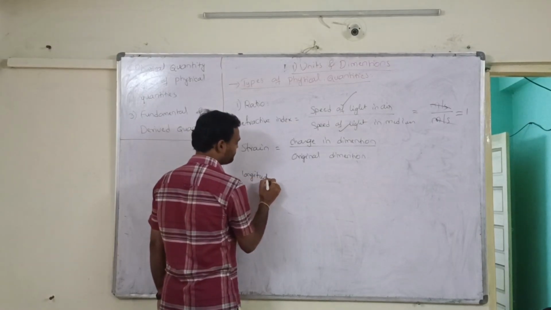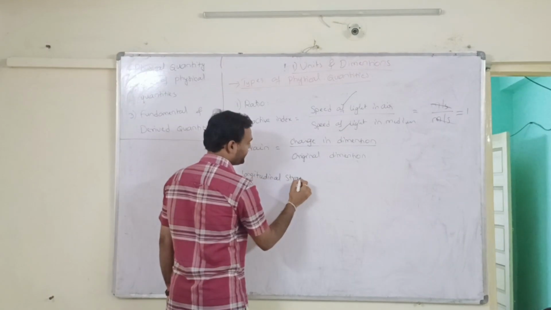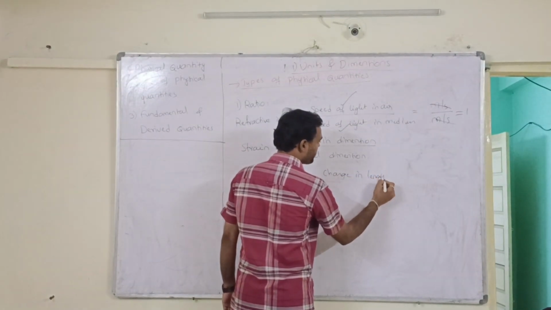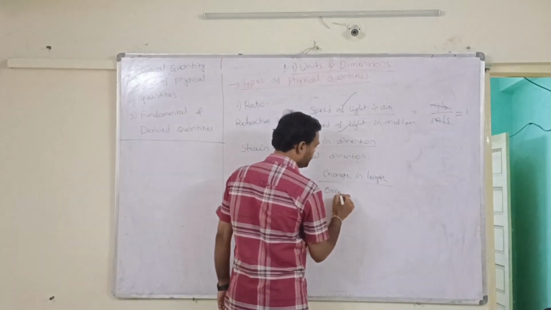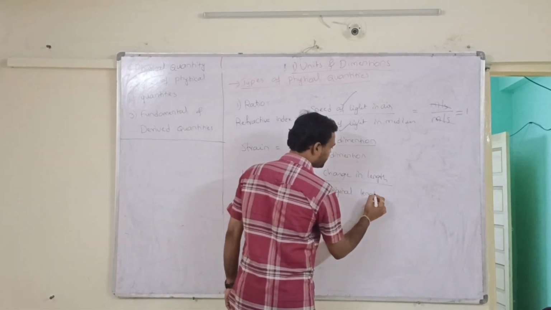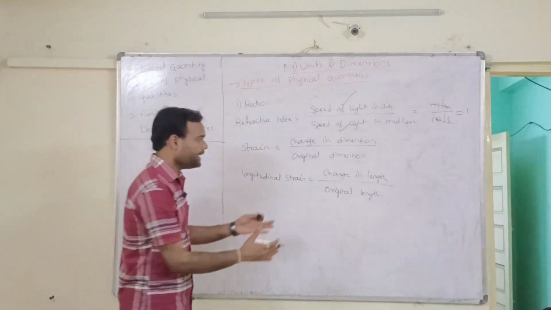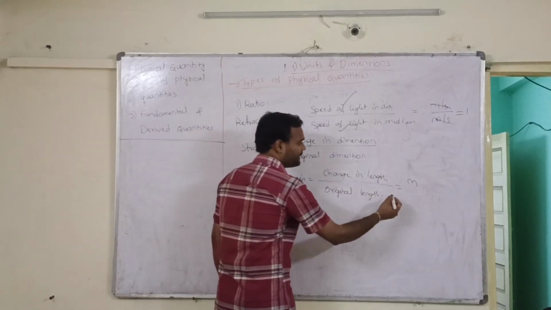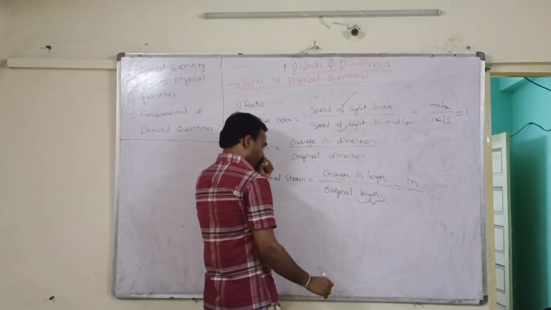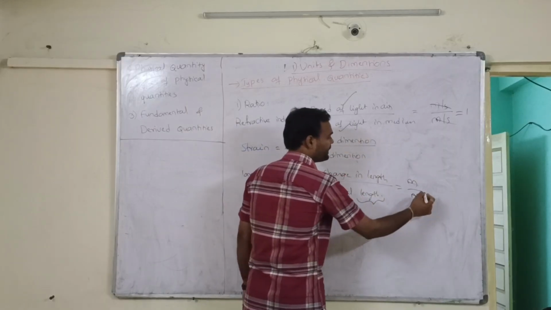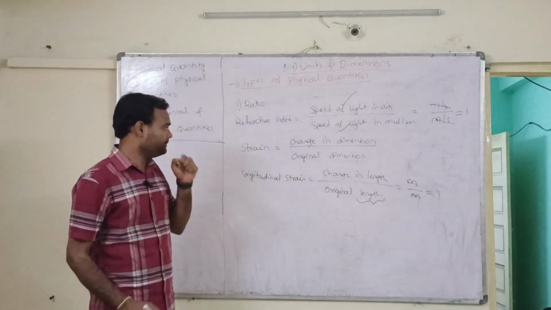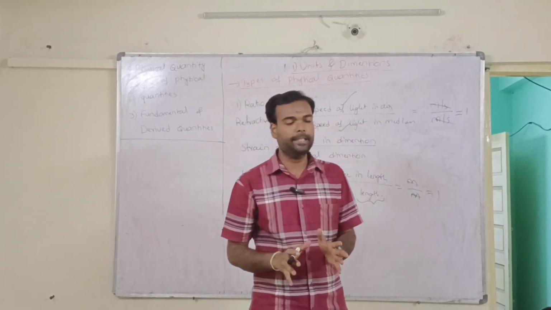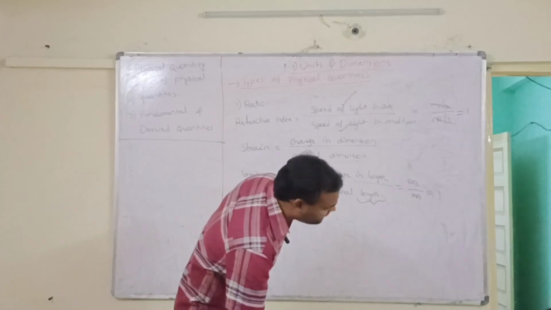What is longitudinal strain? Longitudinal strain is change in length by original length. Right? Here, the dimension for length is meters in SI units, and here also in terms of length, which is also meters. These two will get cancelled, giving 1. Therefore, ratios do not have any units ultimately, and these are one type of physical quantities.